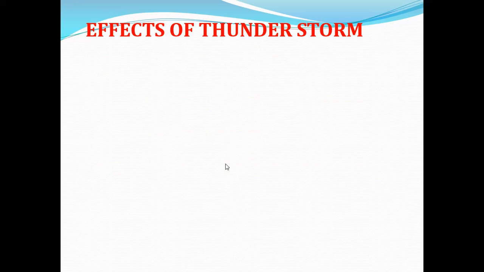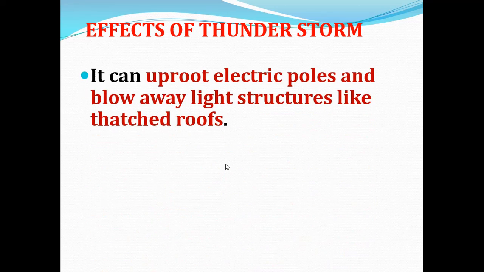Now we can see what the effects of a thunderstorm are. When a thunderstorm occurs, what happens on the earth? A thunderstorm can uproot electric poles. You know electric poles, yes, we can see them in our streets. When a thunderstorm occurs, it will uproot the electric poles from the place where they are fixed, and blow away light structures like thatched roofs.